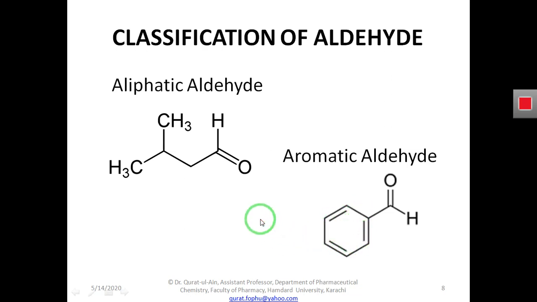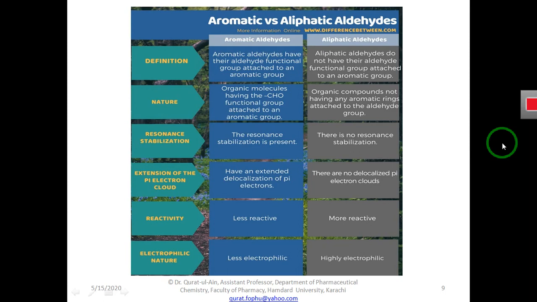So aldehydes are classified into two types, aliphatic and aromatic, on the basis of the R group. If the R group is an open chain structure that is attached to the aldehyde group, we call them aliphatic aldehydes. If the R group is an aromatic ring that is attached to the aldehyde group, we say that these are aromatic aldehydes. So students, we understand what aromatic aldehydes and aliphatic aldehydes are.